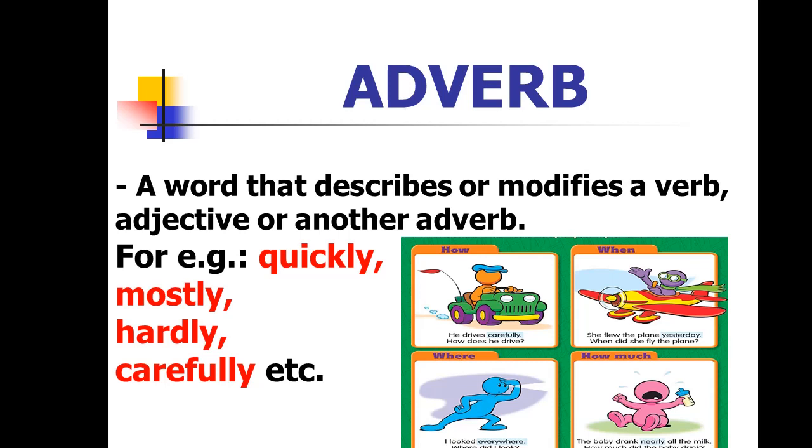Adverb of manner. How does he drive a car? He drives carefully. Here carefully is the manner adverb. Adverb of time. She flew the plane yesterday. When did she fly the plane? Yesterday. Here yesterday is the time adverb. Adverb of place. I looked everywhere. Where did I look? Looked everywhere. Here everywhere is the place adverb.